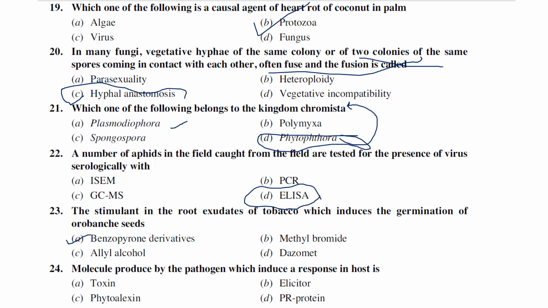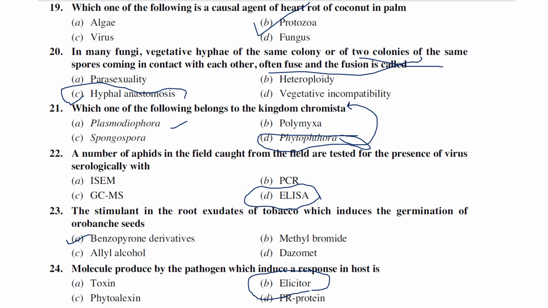The next one is a molecule produced by the pathogen which induces a response in the host: toxin, elicitor, phytotoxin, and PR proteins. Generally these elicitors are the molecules produced by the pathogens that actually trigger the defense response. We can say PTI, and again it is a very big thing: PAMP triggered immunity, effector triggered immunity. There's a lot of stuff to discuss.